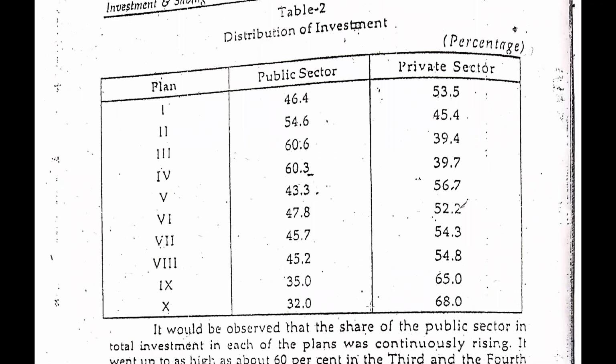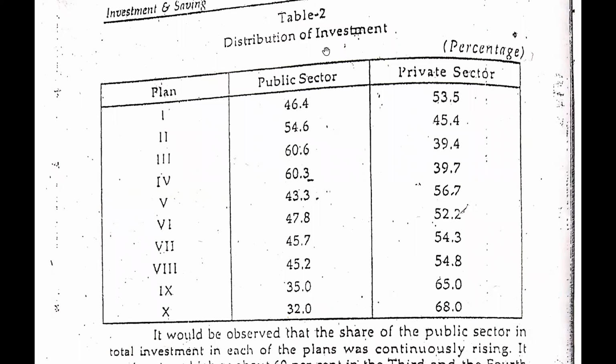Here we have given the data in this table, the distribution of investment. There are two different kinds of sector, public sector and private sector. In the first plan, there was an investment of 46.4 percent in the public sector and 53.5 percent in the private sector. But with the passage of time, we can see over here that in the second plan there will be 54.6 percent of the distribution of investment in the public sector and 45.4 percent of investment in the private sector.